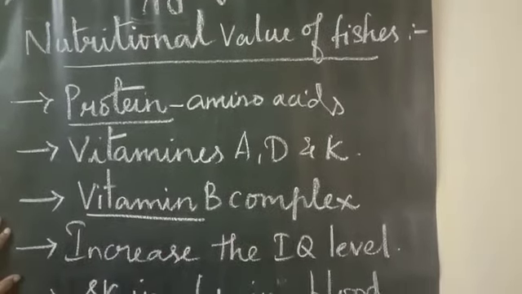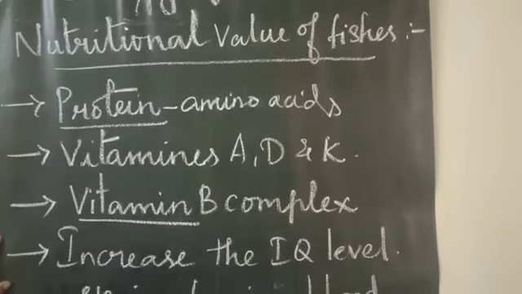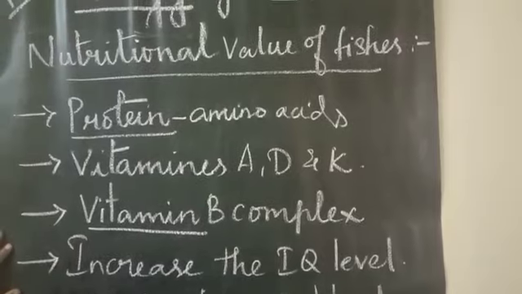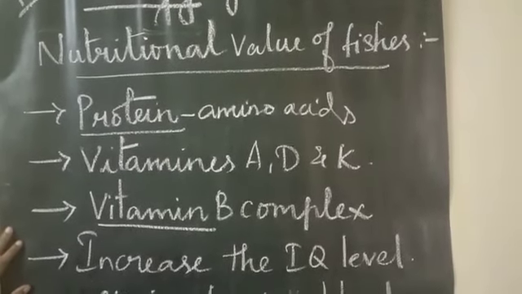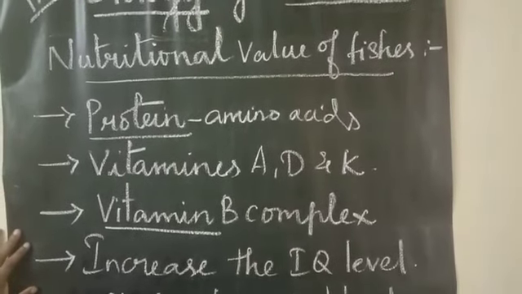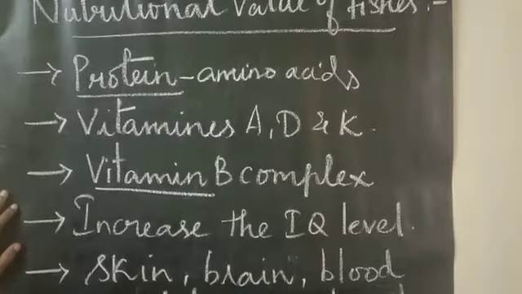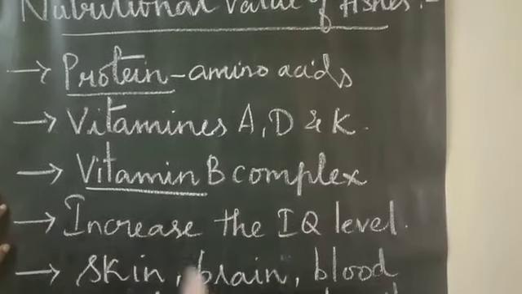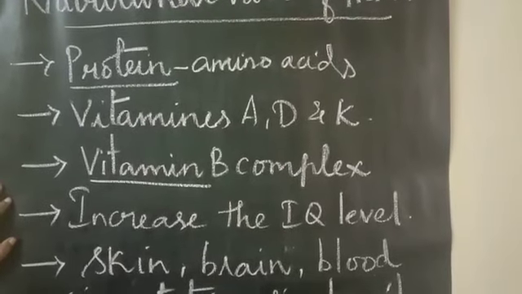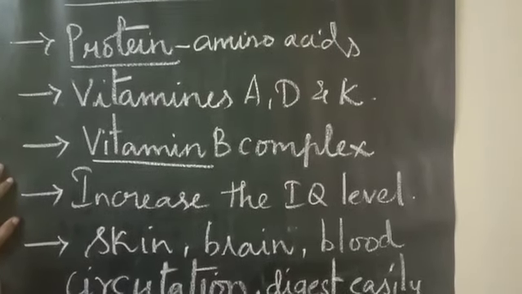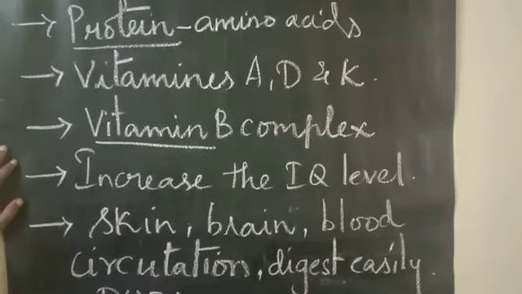And what is the main thing about fish? It will start increasing the IQ level in a person. So it stimulates the brain properly, the hormone function, the enzyme production, everything will be clear if you are consuming fishes in the proper way. And it helps the skin to glow shiny, and it helps us to think properly, that is the brain. And blood circulation also works in a proper way, and digestion problems won't be there, and fishes also digest easily.